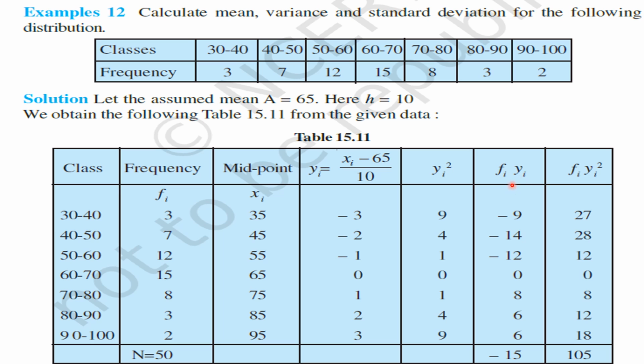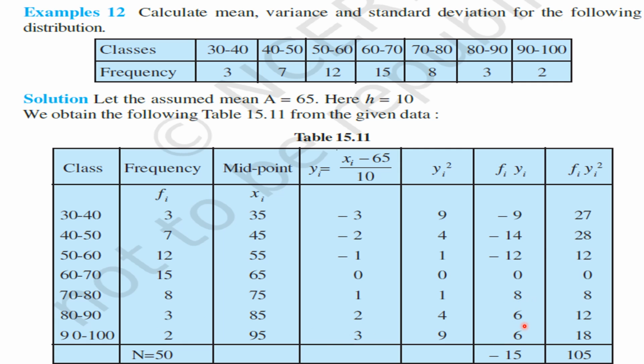Not fi into xi. Okay, my children, we are finding fi into yi. So 3 into minus 3, we get minus 9. 7 into minus 2, that is equal to minus 14. 12 into minus 1, we get minus 12. 15 into 0, we get 0. 8 into 1, we get 8. 3 into 2, we get 6. 2 into 3, we get 6.